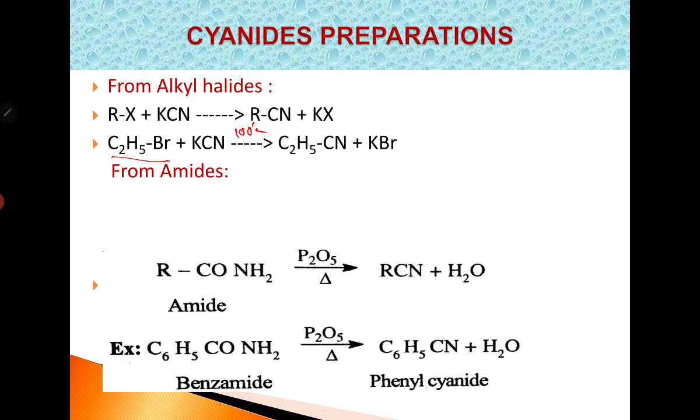From amides, amides on dehydration give cyanides, and dehydration is carried out in the presence of phosphorus pentoxide or sulfuryl chloride or POCl3, phosphorus trichloride. See, on dehydration, amides lose one water molecule and give cyanides. So, RCONH2 is converted to RCN. Here we have taken one example of benzamide. This on heating with phosphorus pentoxide loses one water molecule and gives phenyl cyanide.